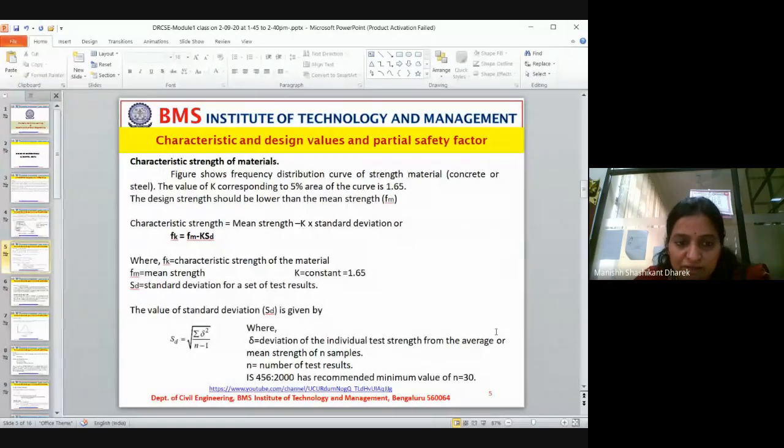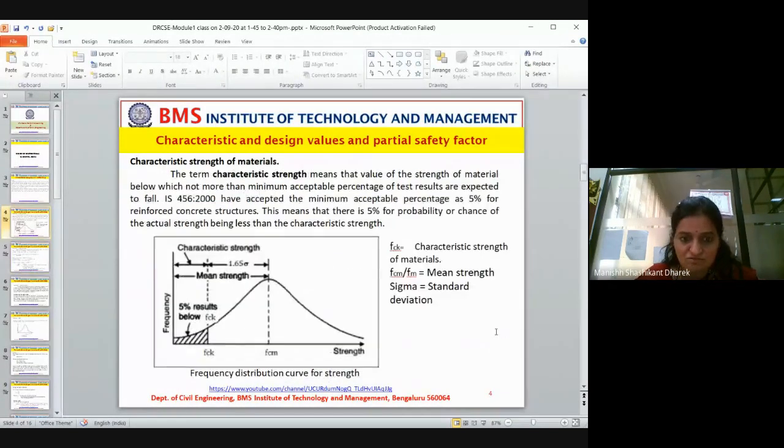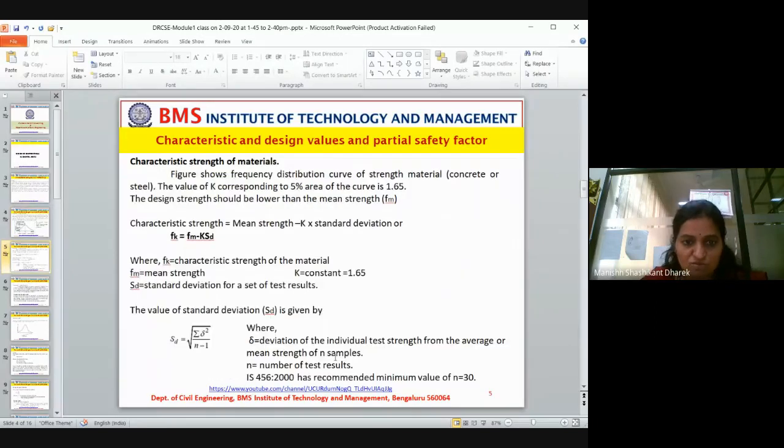Now, characteristic strength of material. This is how we calculate the characteristic strength of material. When we go to material, we have different materials, so different values will come across. Fine.